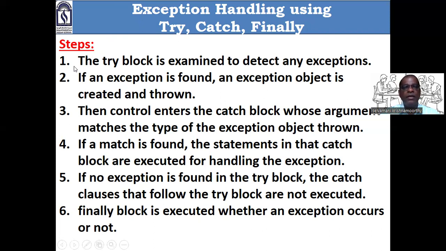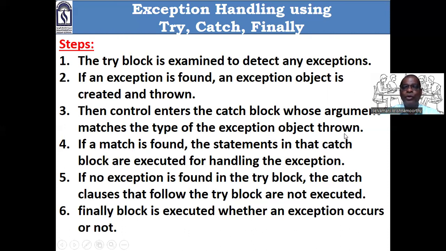Assume in this case our try block contains some statements that can raise two different exceptions. It may be a divide by 0, or it may be an array index out of range exception. Okay, now assume an array index out of range exception is raised. Then control enters the catch block whose argument matches the type of the exception object thrown.